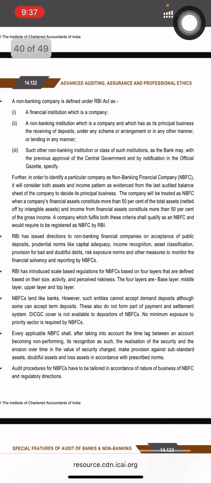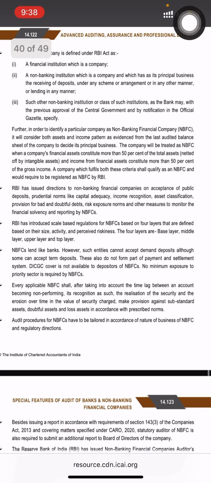A non-banking financial company is defined under the RBI Act as a financial institution which is a company; a non-banking institution which is a company and which has as its principal business the receiving of deposits under any scheme or arrangement or in any other manner, or lending in any manner; or such other non-banking institution or class of such institutions as the bank may, with the previous approval of the Central Government and by notification in the Official Gazette, specify.